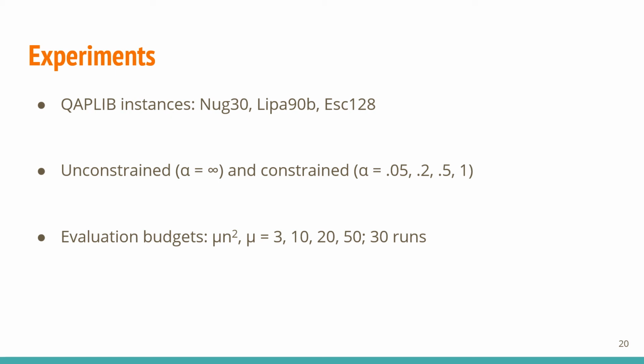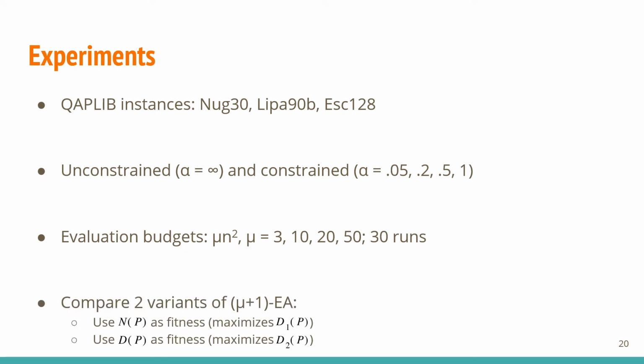mu times n squared evaluation budgets. As the measure n is used to maximize D1, we denote the corresponding results D1 and the others, similarly, D2. We also normalize D1 and D2 values against the maximum and minimum in order to ease comparisons across settings. Additionally, to control for the initial population factors, these are set to be all duplicates, having 0 diversity.